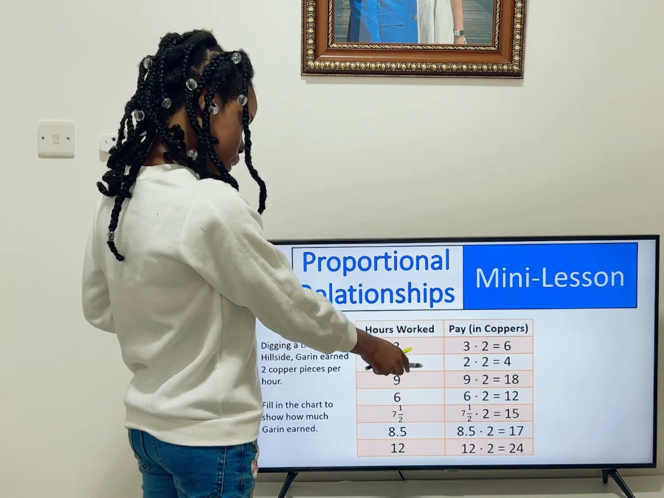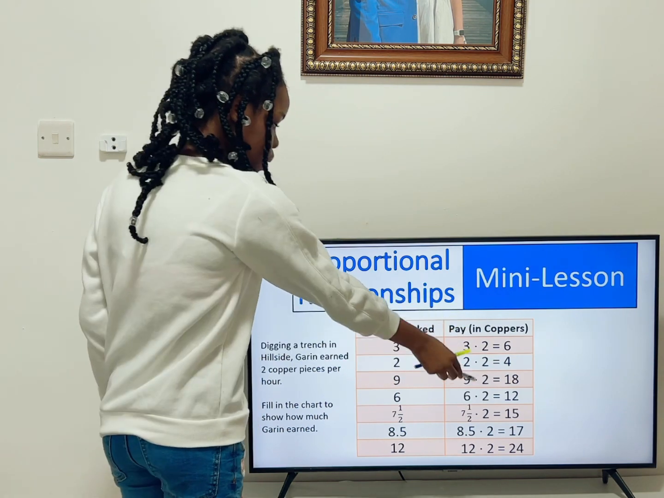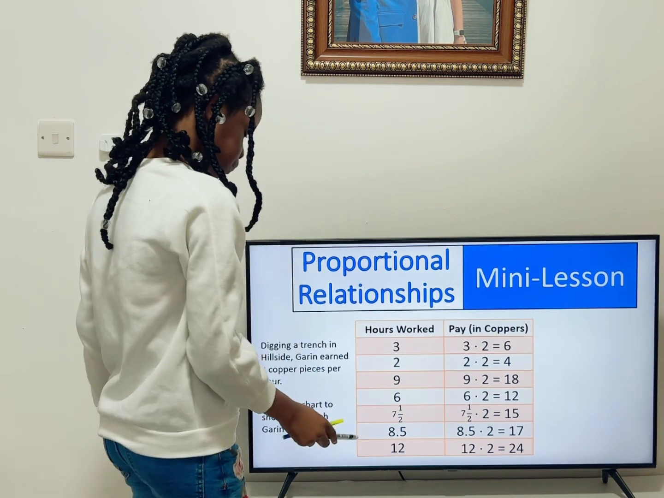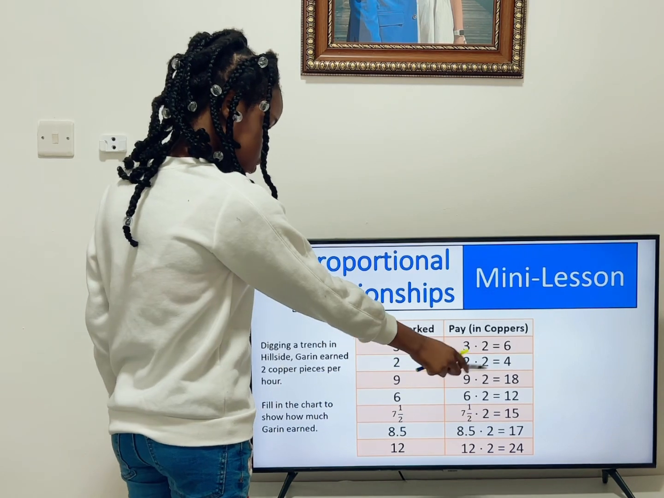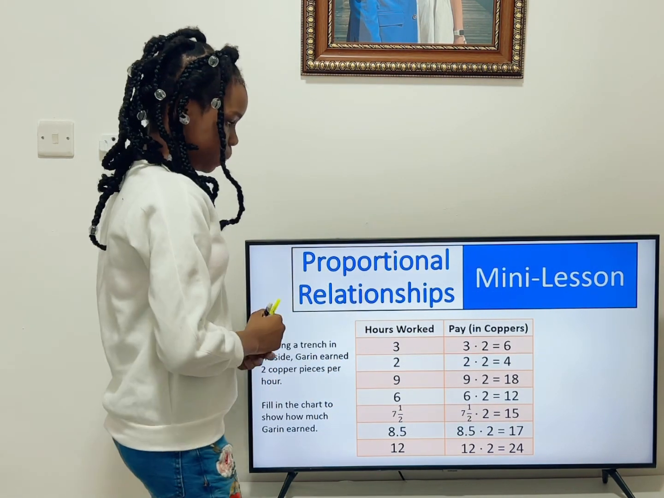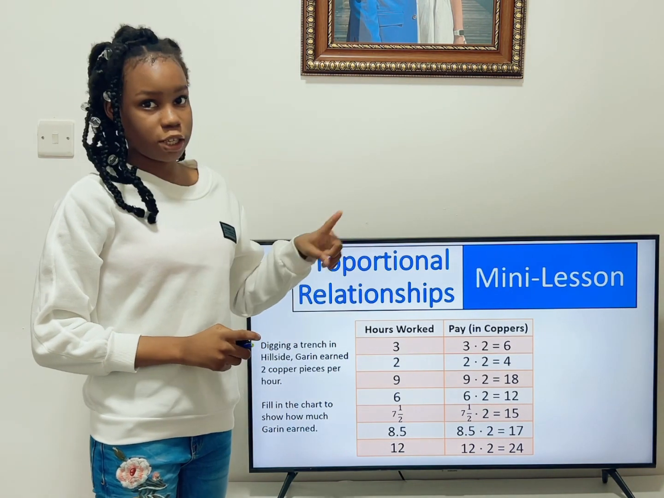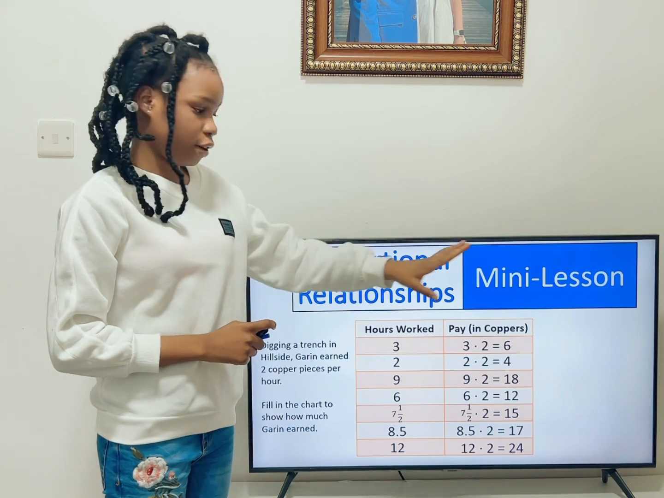7.5 times 2 will give us 15, because 7 times 2 is 14, plus this one will give us 15. 8.5 times 2 will give us 17. 12 times 2 will give us 24. Now, we've multiplied first. Now, the next process is to divide. We're not done from there.